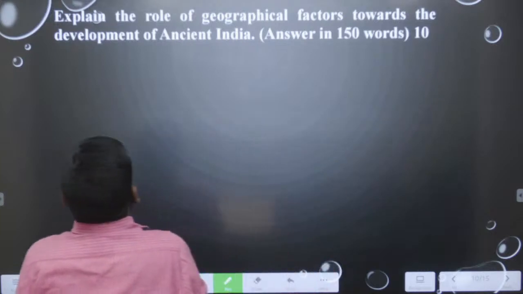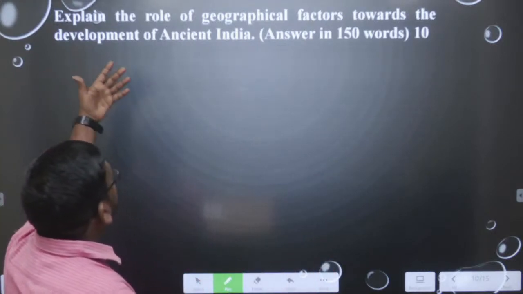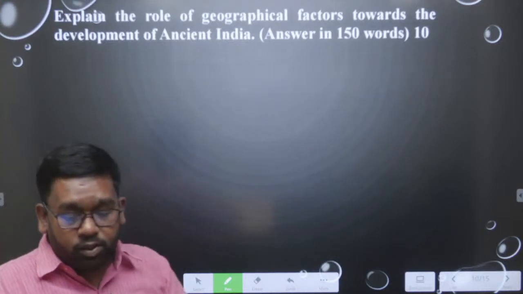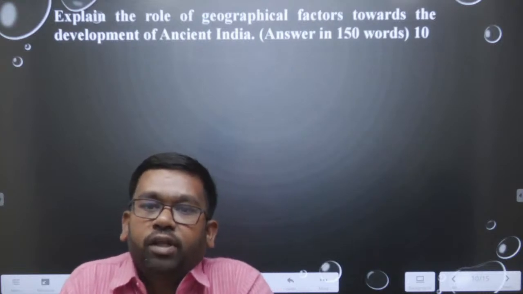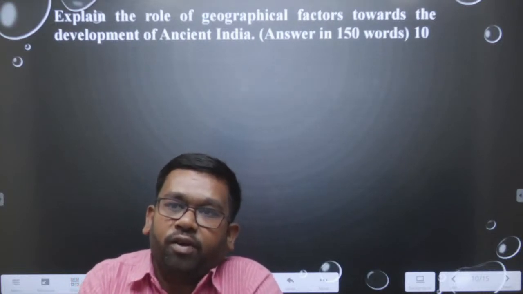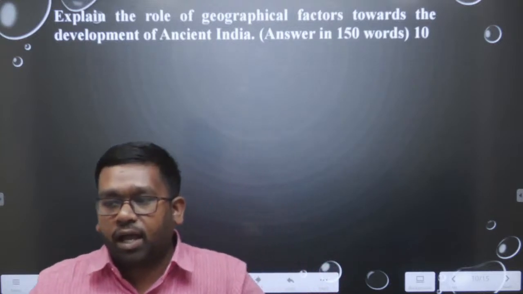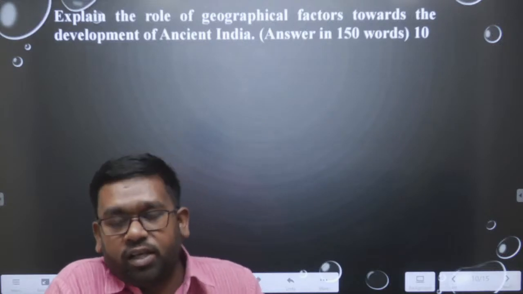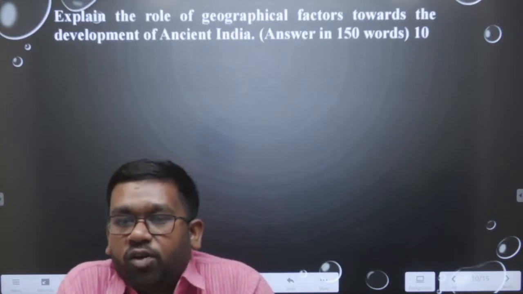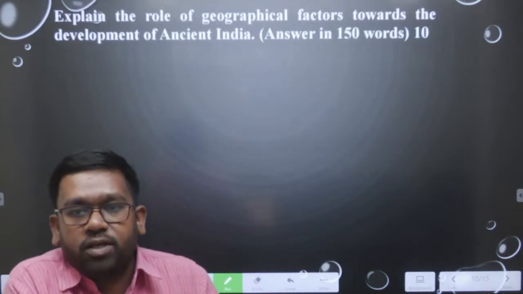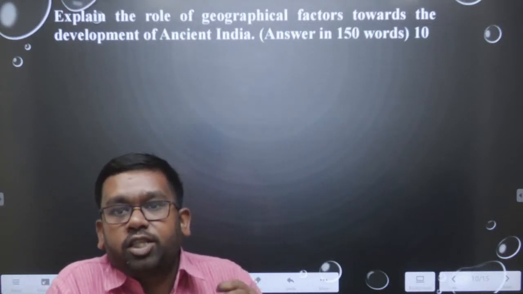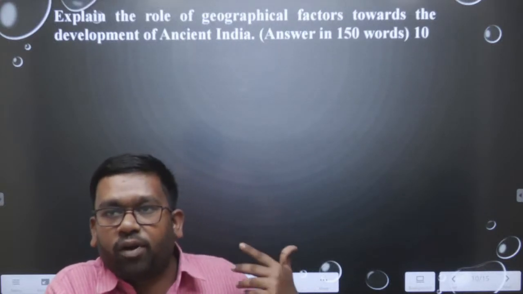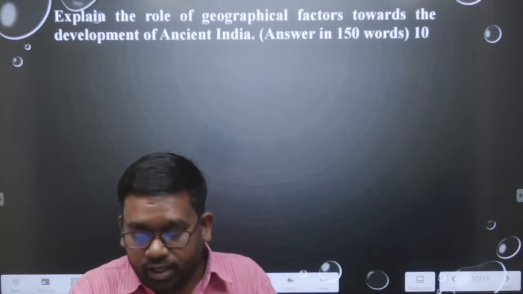The first question is: explain the role of geographical factors towards the development of ancient India. In this question, we should point out how geographically India got united. This is the question in Plutus IAS. Whenever we start our syllabus, we start with this question only. There is a video on YouTube made by me, by Plutus IAS, about how we got united. We start discussing our history syllabus from this topic only, and this is a very interesting and very easy question for us.